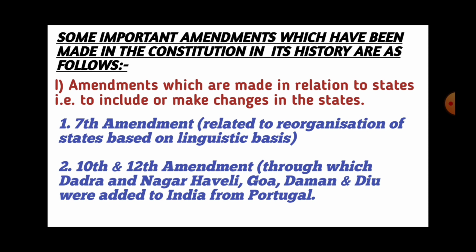Some important amendments which have been made in the Constitution in its history are as follows. Number 1. Amendments which are made in relation to states, that is to include or make changes in the states. Amendments related to this category are the 7th Amendment, related to reorganization of states on a linguistic basis or language basis. Number 2 is the 10th and 12th Amendment, through which Dadra and Nagar Haveli, Goa, Daman and Diu were added to India from Portugal.